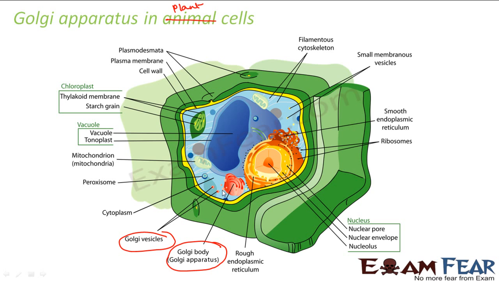The vesicles are arranged here and there, not in a specific place. It is not necessary that it will always be at a specific location or near the nucleus. In plant cells, it can be scattered like this also in the form of Golgi vesicles, right?